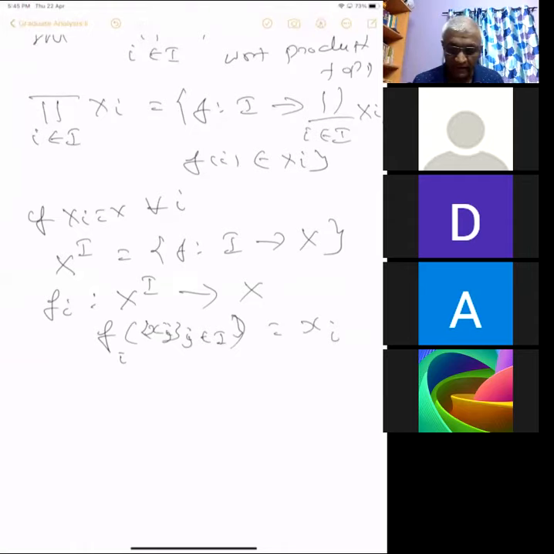So it is the minimum topology which makes all these functions continuous.